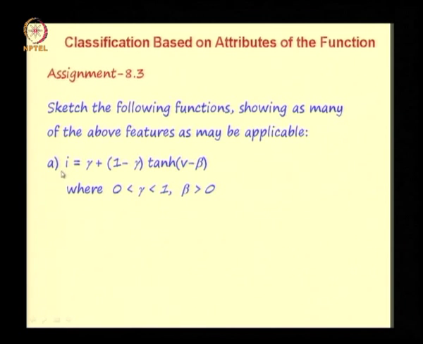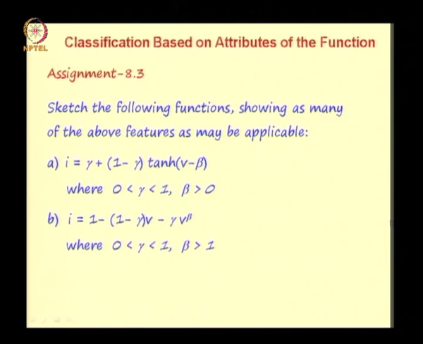So the first function is I equal to gamma plus (1 minus gamma) times tanh(V minus beta), where gamma lies between 0 and 1 and beta is greater than 0. Another function is I equal to (1 minus gamma) times V minus gamma times V to the power beta, where gamma lies between 0 and 1 and beta is greater than 1.